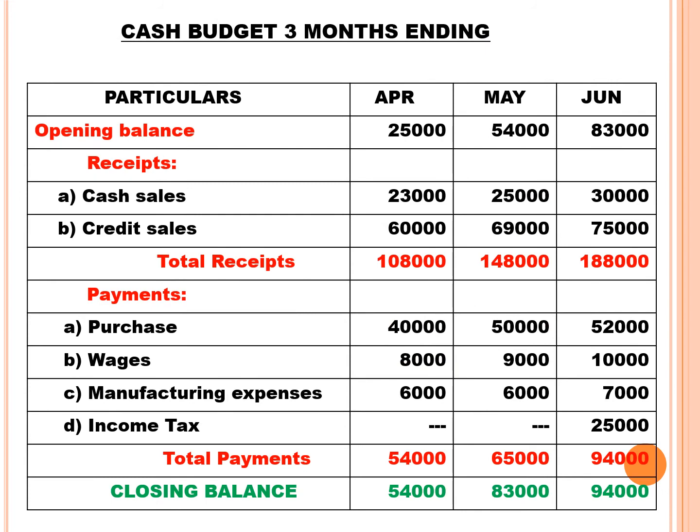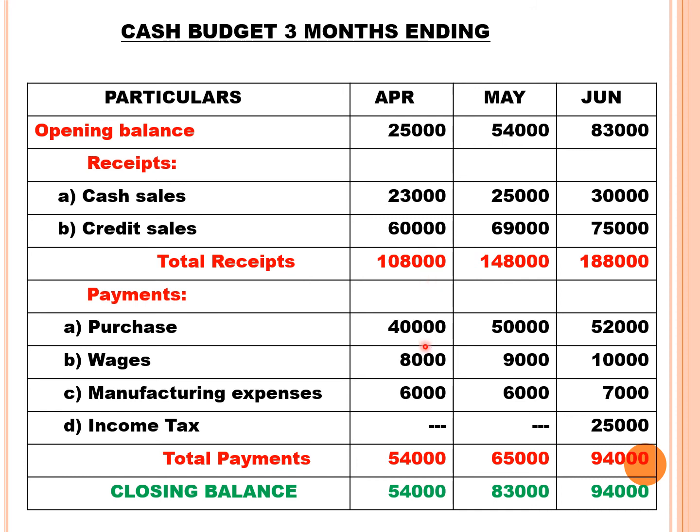So this is a cash budget, students. So we go with April. First month we need to go into 25,000 is called opening balance, plus receipts we have cash sales 23,000 of April and credit sales 60,000 of March. March credit sales you receive in April. So total receipts 1,08,000.